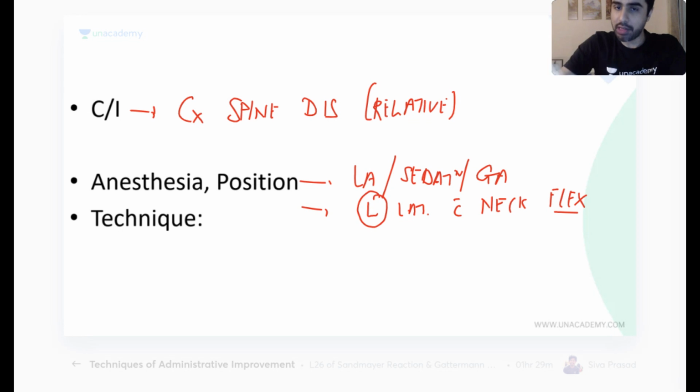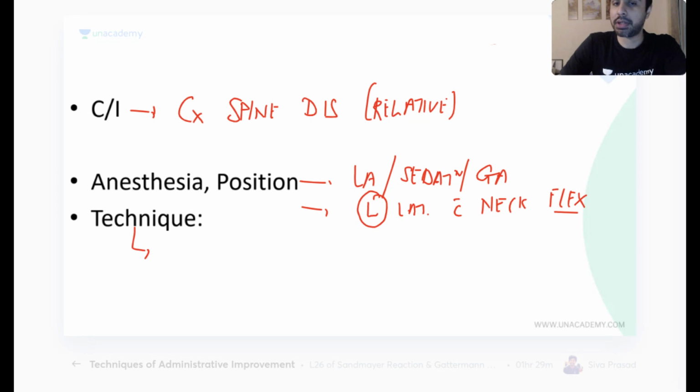Okay, what is given in the book? The book says this is done in the barking dog position. It's not done in the barking dog position. Lateral position, left lateral is preferred, neck flexed. The neck should be flexed is the important part. Then the alignment comes. Now, what is the technique?